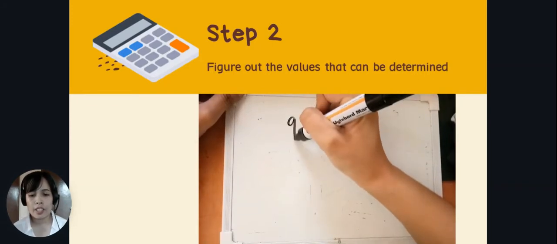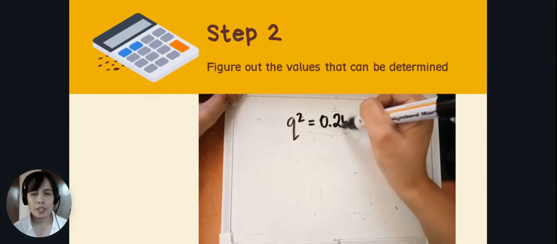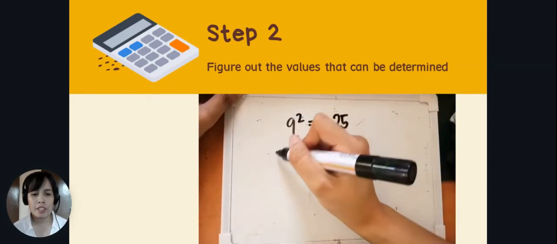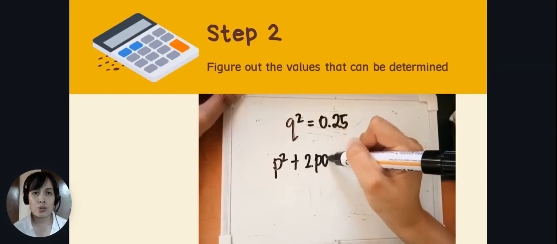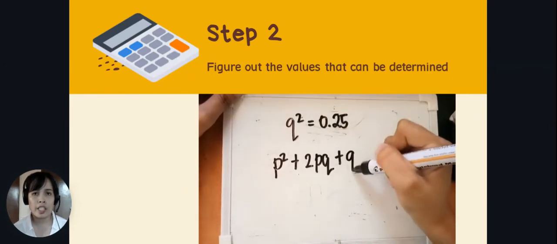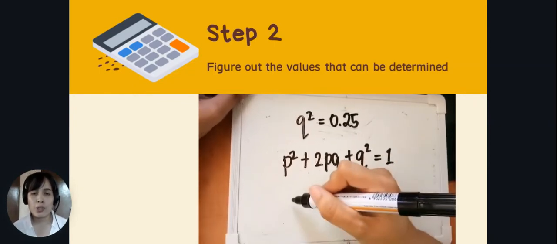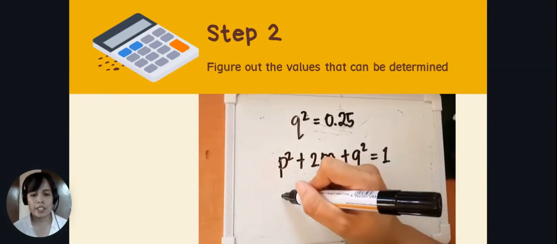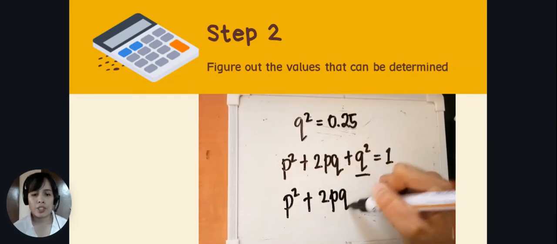Therefore that 0.25 genotype frequency is the q squared, since we all know that q is the recessive. So we need to identify the other values using the data on the q squared. What we should do is supply the values that are known.